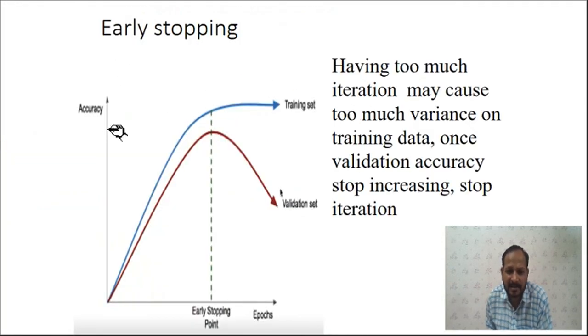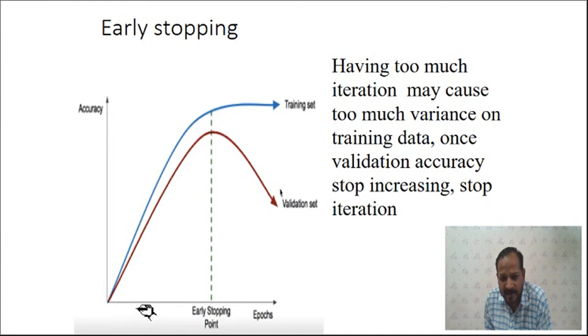This is another method for overcoming the overfitting problem, that is early stopping. In early stopping, you decide how many epochs or iterations to perform for the training. With fewer epochs the accuracy is low, and as you increase the number of iterations, the accuracy goes on increasing, during the training as well as during the validation or testing.